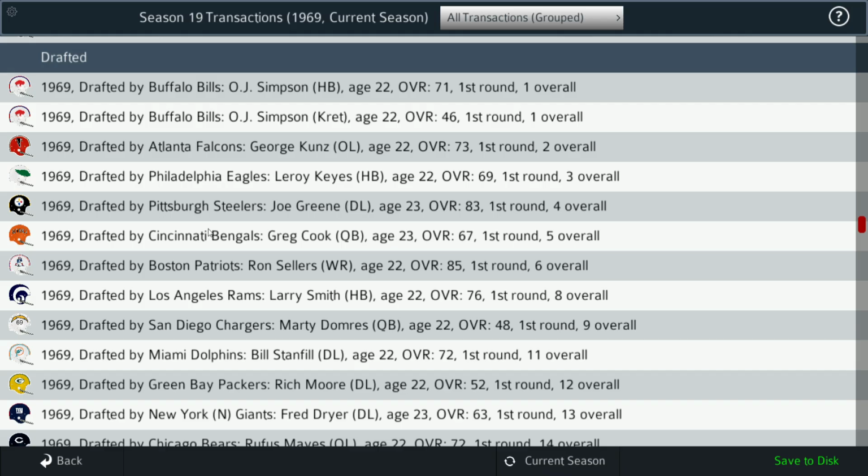So those aren't reflected in the top here. They'll be reflected at the bottom as unsigned free agents. And you'll notice that where some of these are missing. The first one I noticed was Gene Washington for the 49ers. He was drafted in the first round, the number 7 overall. So you can see he's missing here. But we'll see him down the list.